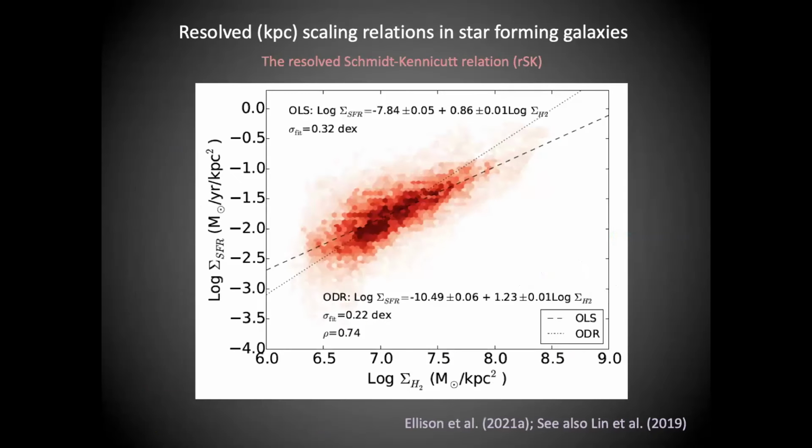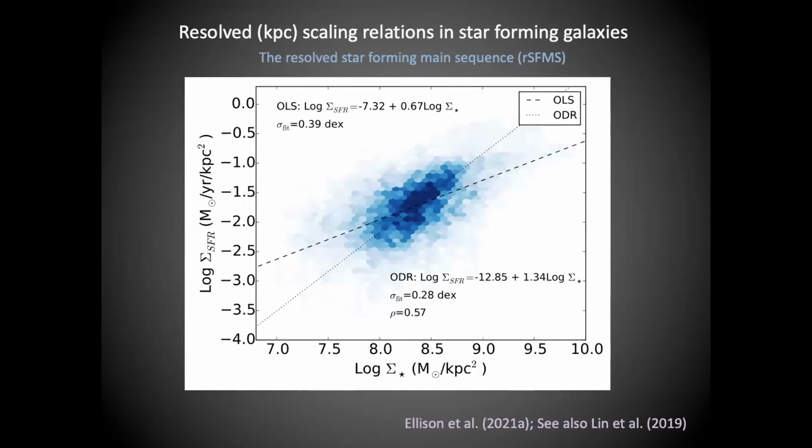And so the first one is the very well-known Schmidt-Kennicutt relation. So this is the tight correlation between the star formation rate and the molecular gas. And so this, of course, has been studied for many decades, both on global scales and on subgalactic scales. So this is just the ALMAQUEST view of the Schmidt-Kennicutt relation. So there are some 15,000 spaxels that go into this.